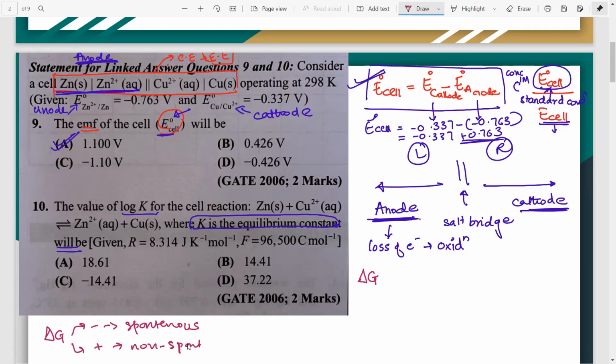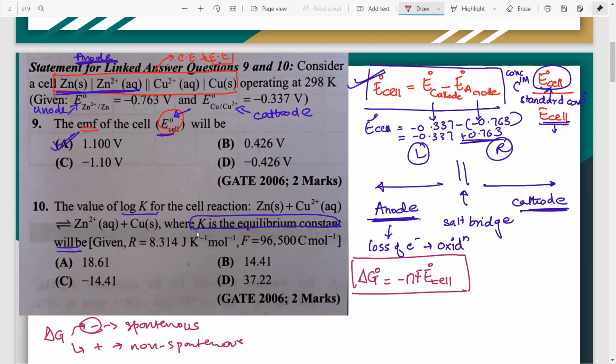So similarly, when the reaction is spontaneous, then that's when EMF will be generated. Otherwise, you have to give electricity to make it occur. Okay, so don't worry much about that. Just remember that delta G naught is Gibbs free energy, and the formula is delta G naught equal to minus nF E0 cell. So if they ever ask you to find out whether the reaction is spontaneous or not, or the value of Gibbs free energy, you can use this formula.